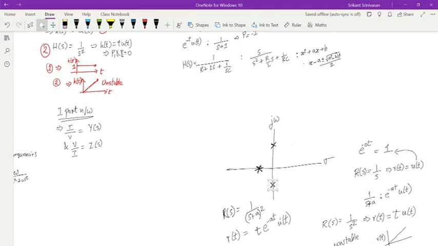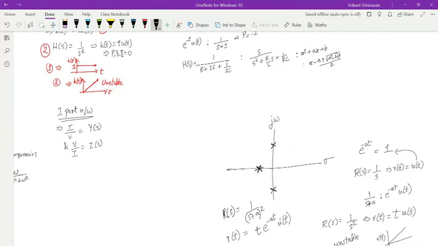So if you ever see a system that looks like this, that means this is wrong. This is not possible. If you see something on plus j omega, you have to see something on minus j omega for any physical signal. Because if you don't have the minus j omega, then your answer becomes imaginary. And in our real circuits, we don't have any imaginary elements. So you always have complex elements, and the real part of it is the real circuit.